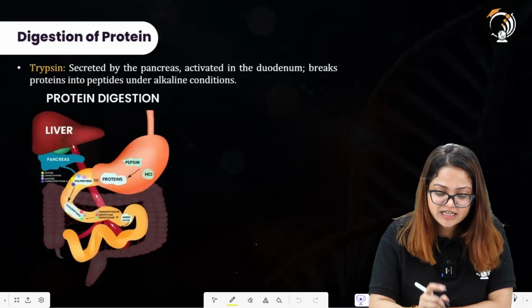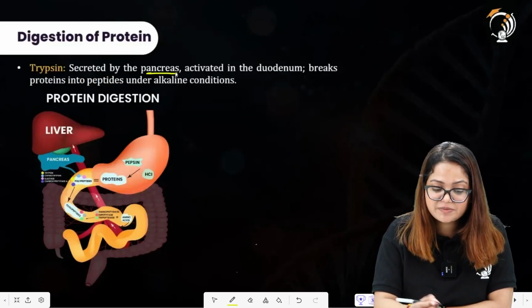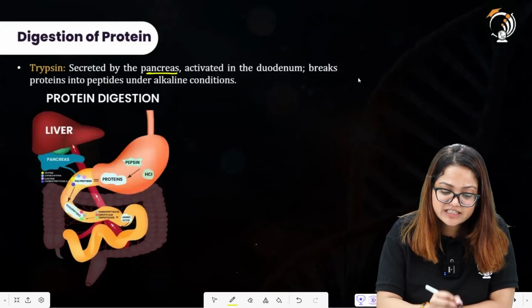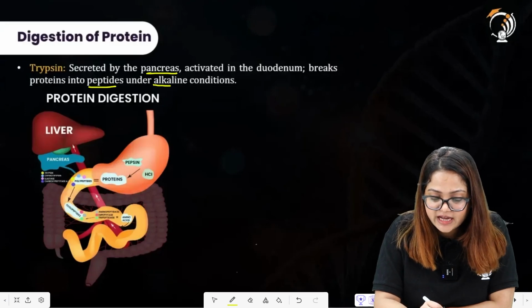Talking about the trypsin enzyme, it is secreted by the pancreas, and it further acts upon the proteins, converting these proteins into peptides under alkaline conditions.